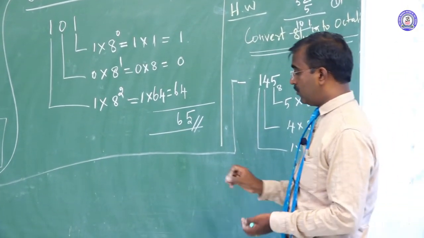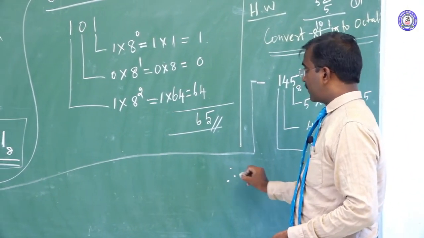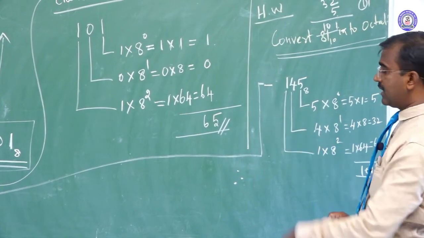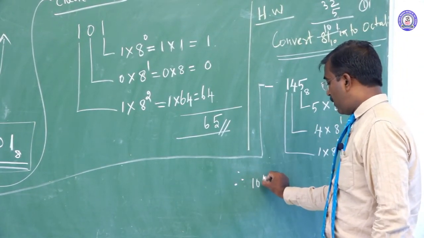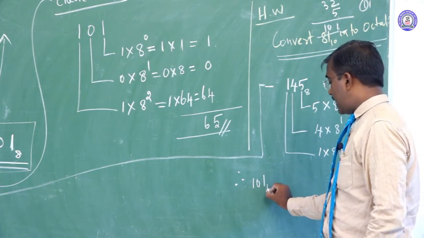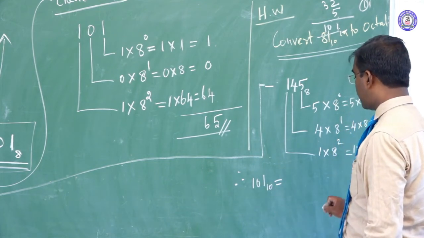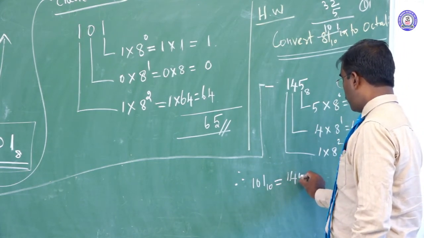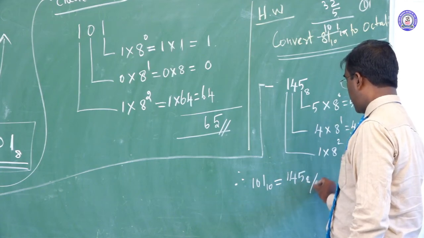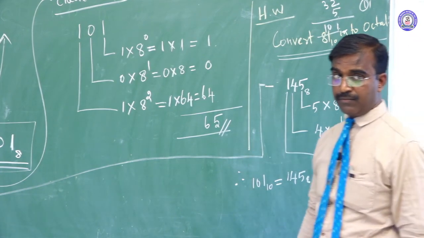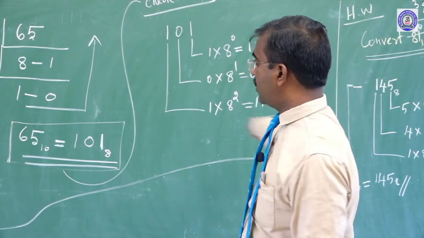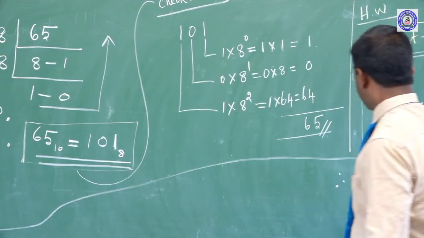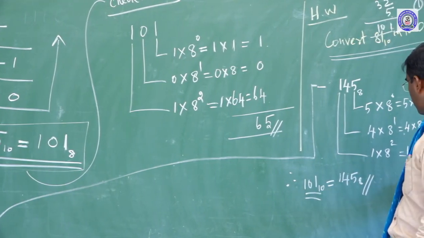So, therefore, the given sum is correct. So, 101 base 10, the exact octal answer is 145 base 8. The check method is over. The question came, so the sum is correct.